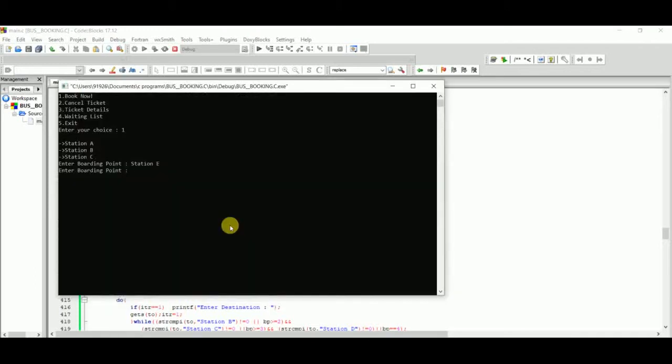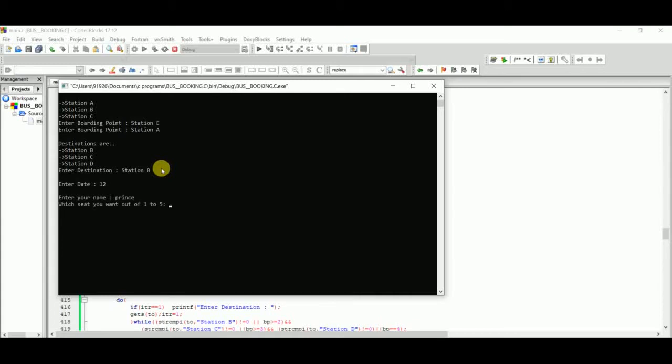Now I put a legal station, station A. It then shows the destination. I put a legal destination, station B. Now it is showing input for the date. I put the date 12. Then I put my name, Prince.